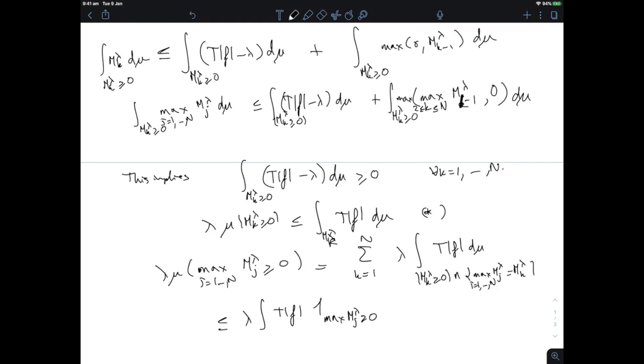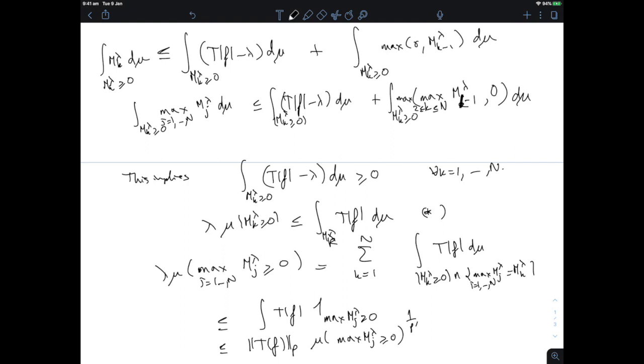And then using Hölder, I get that this is controlled by, sorry, there was no lambda here, the lambda was there in my inequality, and this has to be controlled by the L^p norm of Tf times the measure of that set, maximum of m_j lambda positive, raised to the power 1 upon p prime.